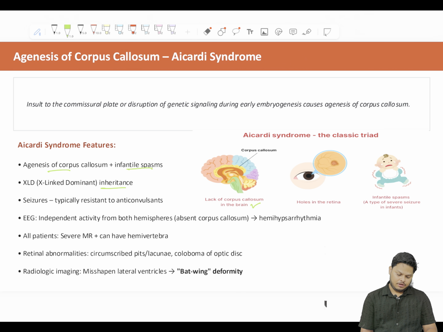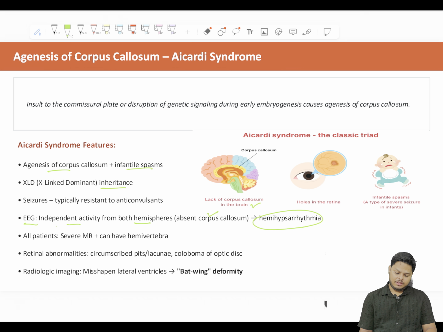It is an X-linked dominant inheritance. Seizures are typically resistant to anticonvulsants. When will the anticonvulsant work? If there is an anatomical abnormality, anticonvulsants are very less likely to work, right? On EEG we see independent activity of both hemispheres. That is absent corpus callosum, because the hemispheres are not connected to each other.